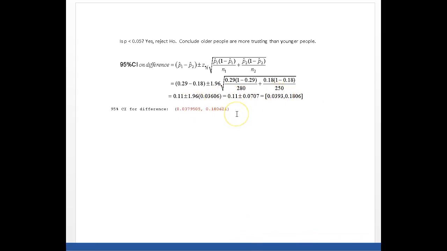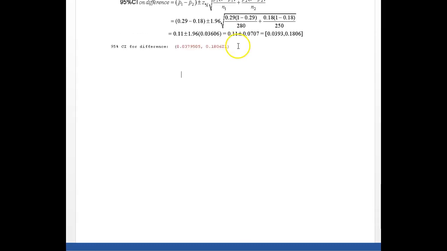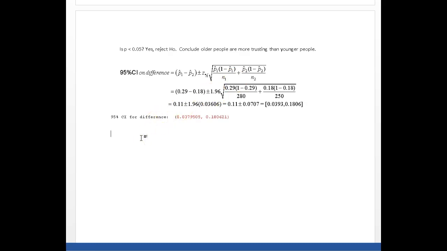All right, so what am I really saying here? I'm really saying that somewhere between, I'm going to convert this now to a percentage because sometimes that makes it a little bit easier for us to digest. If I convert those numbers to percentages, we got a 3.8% to an 18% difference.